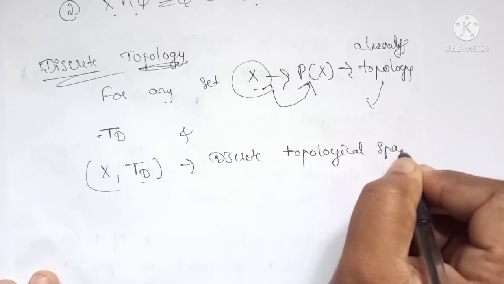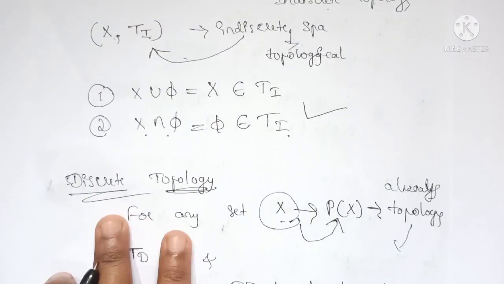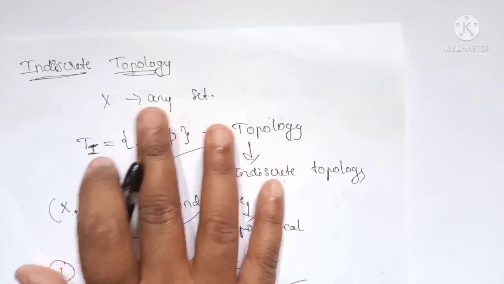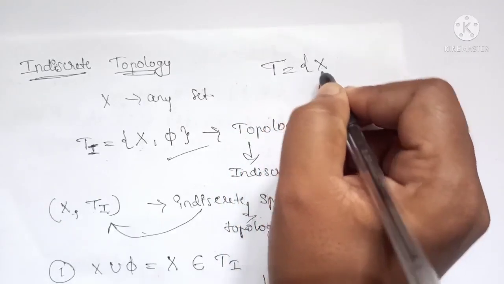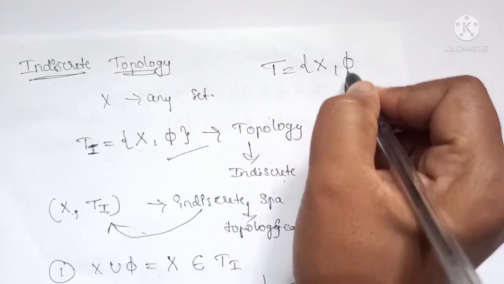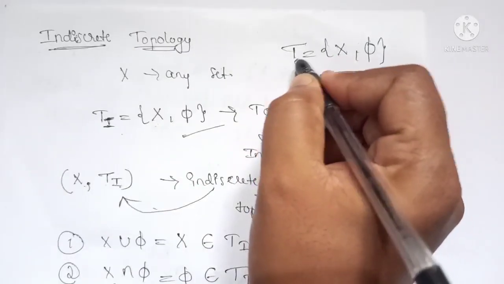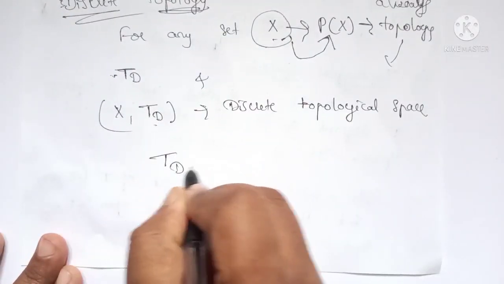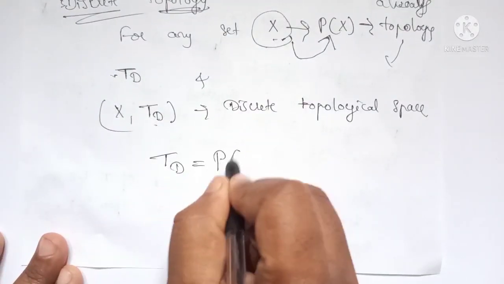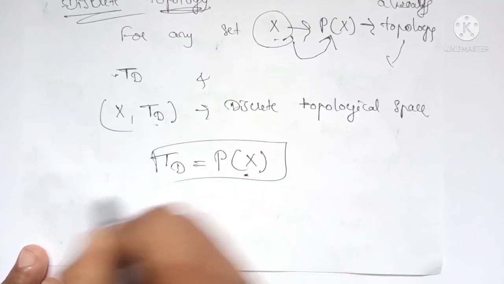So just remember what the indiscrete and discrete topologies are. An indiscrete topology means a topology containing only the subsets X and the null set, and is denoted by Ti. A discrete topology is the power set of any set X. These two are important.